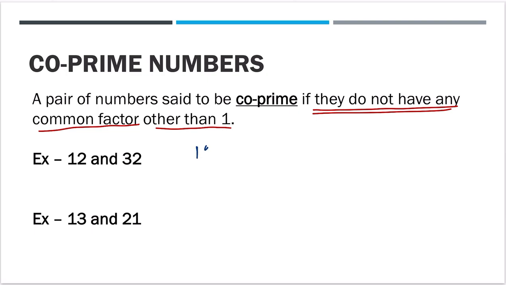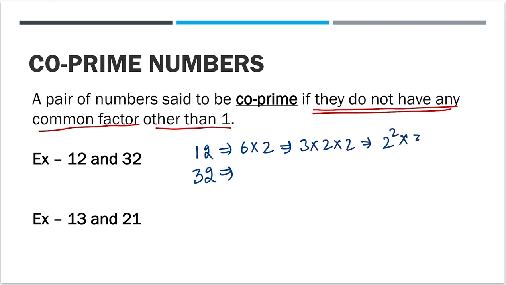Let's see, 12 and 32, right? 12 and 32. What are the factors? Can we factorize it in the form of 12 is 6 into 2. So 6 into 2 is 3 into 2 into 2. So it is 2 square into 3. I hope this is clear. And we can also write it as 1.